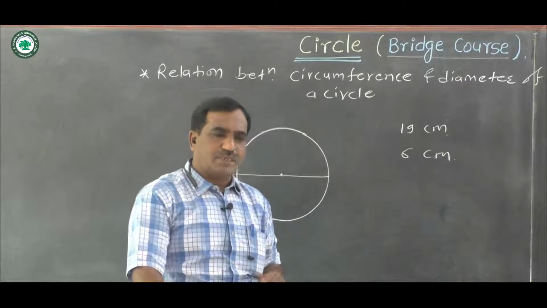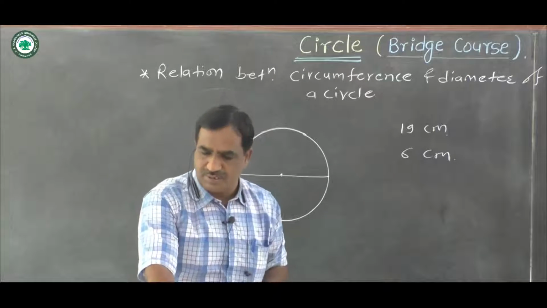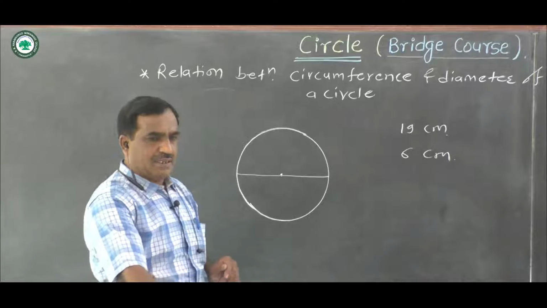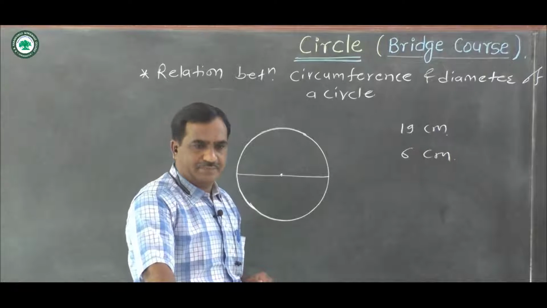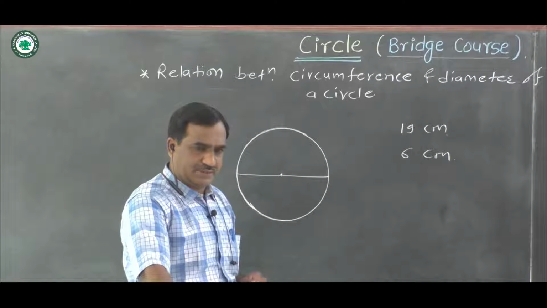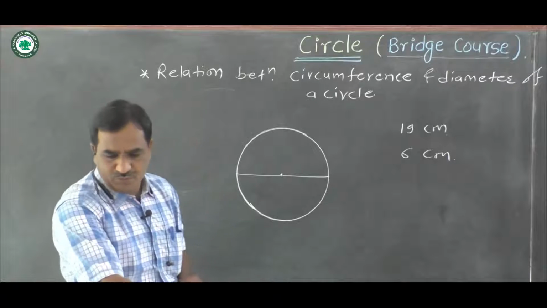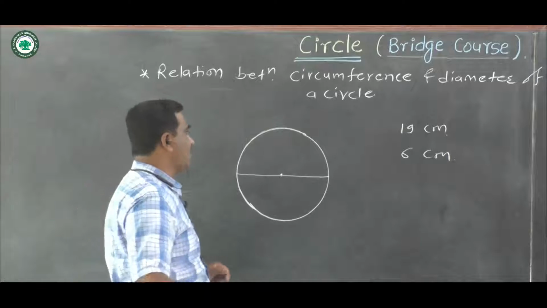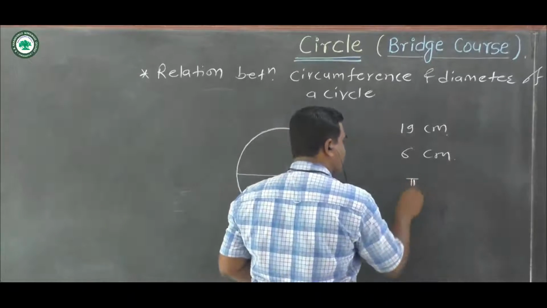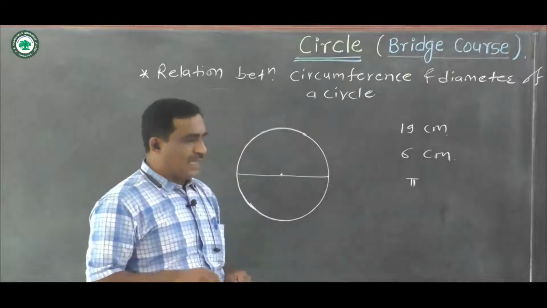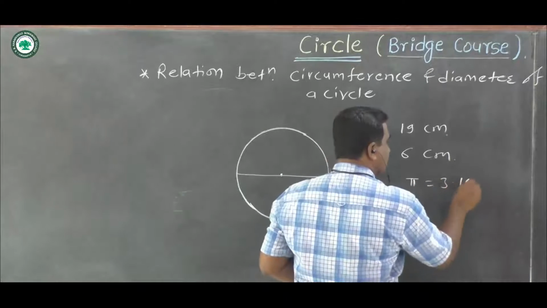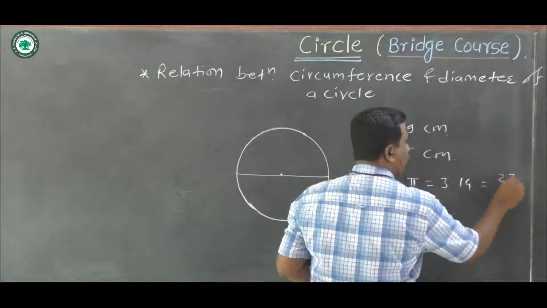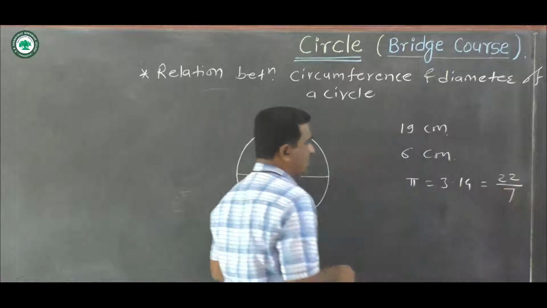The ratio of the circumference of any circle and its diameter is a little over 3, and it remains constant. That constant ratio is represented by pi, and the value of this pi is 3.14 or equal to 22/7.